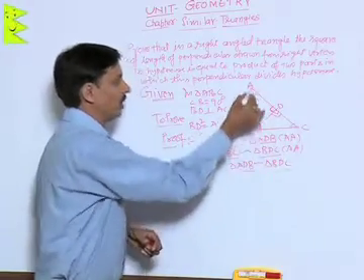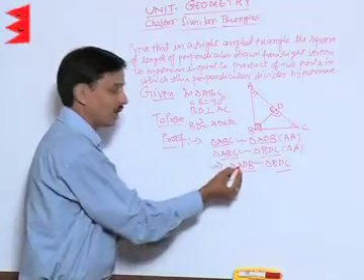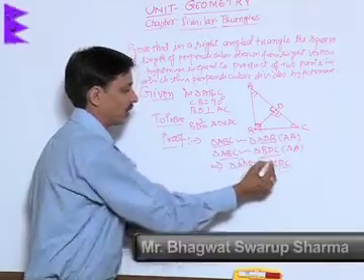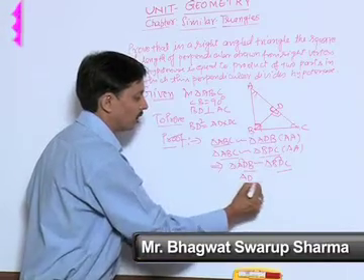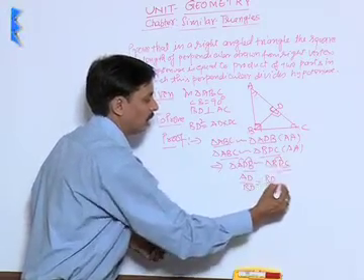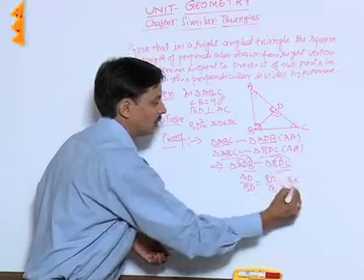ADB is similar to BDC. So what we can conclude, that the ratio of sides AD upon BD is equal to BD upon DC is equal to, first and third, AB, first and third, BC.